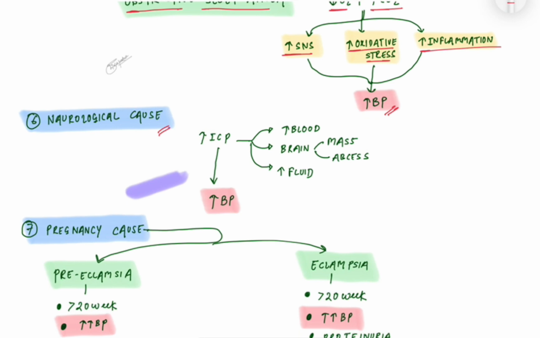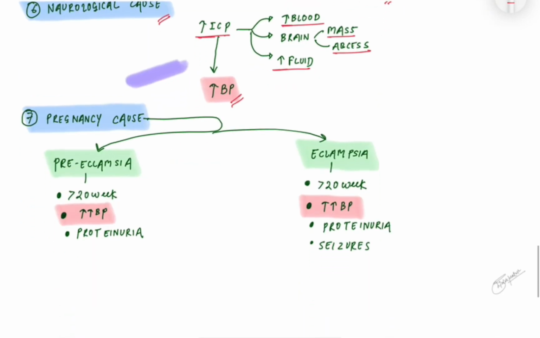Sixth, the neurological cause: increased intracranial pressure due to increased blood, a brain mass or abscess, or increased fluid in the brain like edema, causing increased blood pressure.